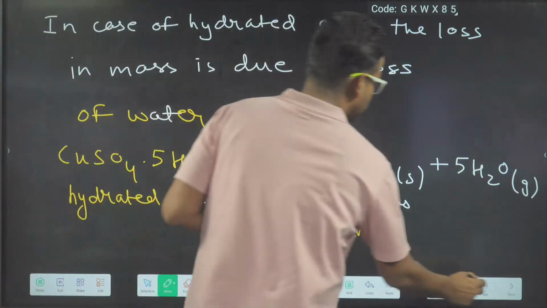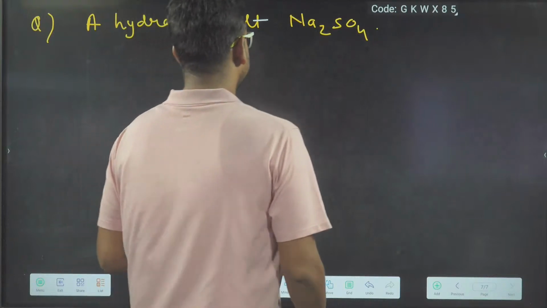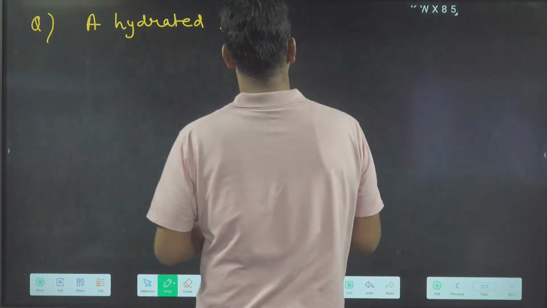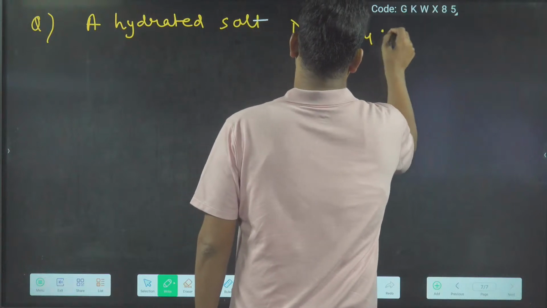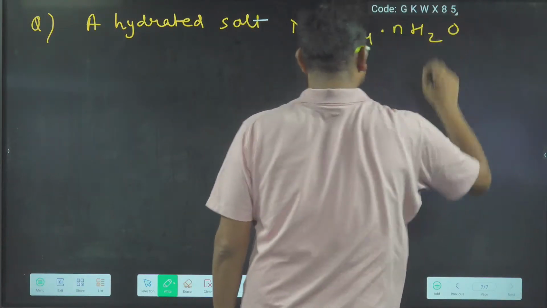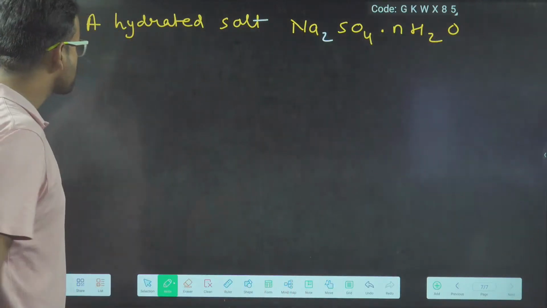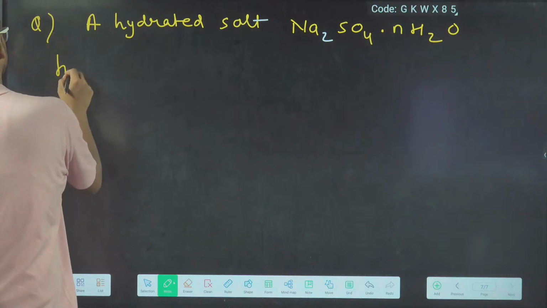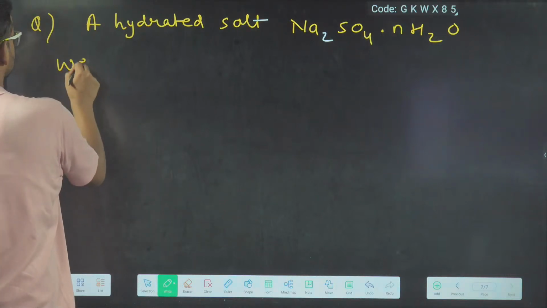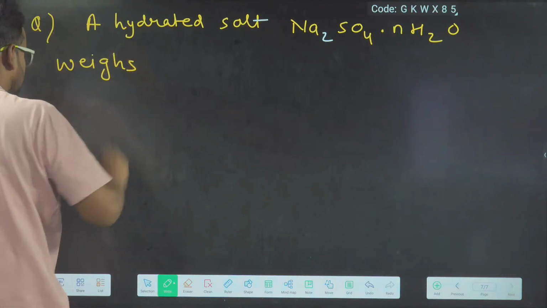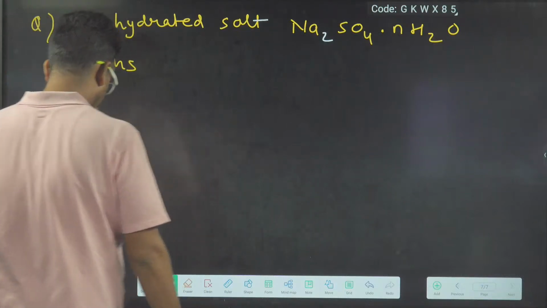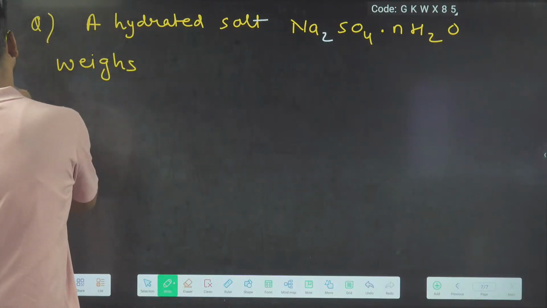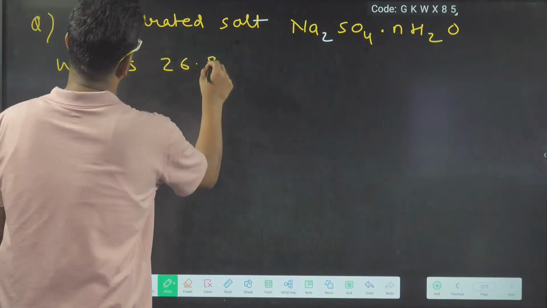A hydrated salt Na2SO4 dot NH2O weighs 26.8 gram.